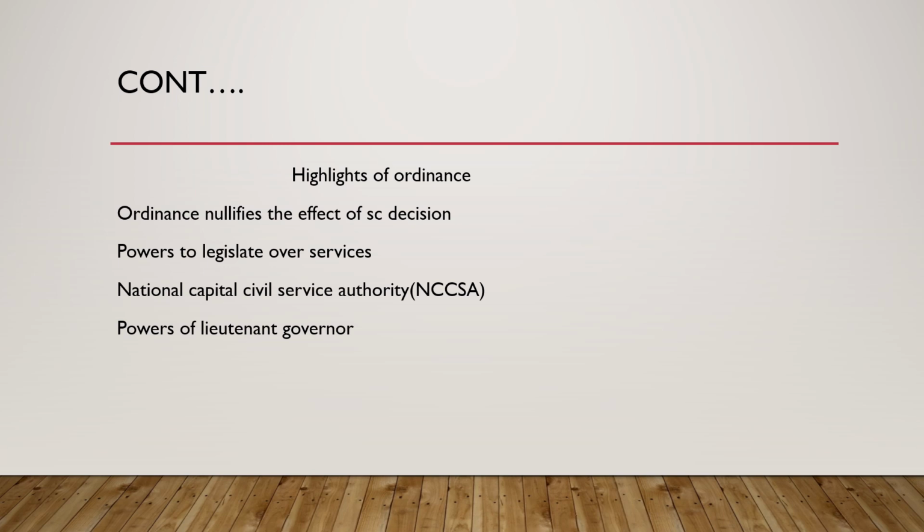It created it to make recommendations to the Lieutenant Governor regarding transfer, positioning, posting, vigilance, and other incidental matters. This National Capital Civil Service Authority would recommend to the Lieutenant Governor. So, what would be the composition of the NCCSA? It will consist of the Chief Minister of Delhi, who will be the chairperson of the authority. Then it would also consist of the Chief Secretary and Principal Secretary of the Home Department.